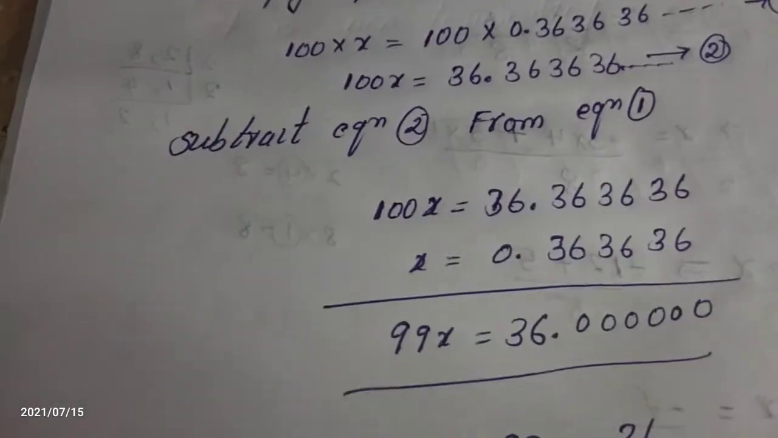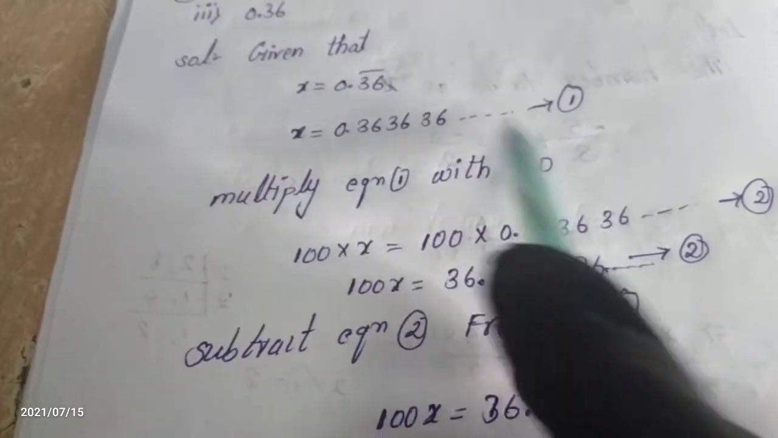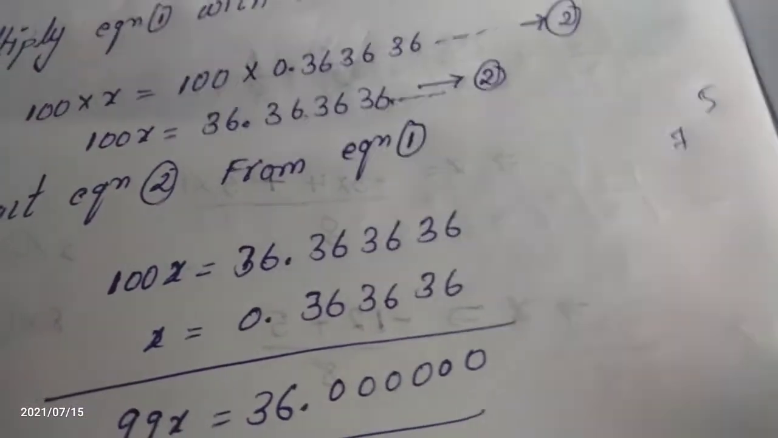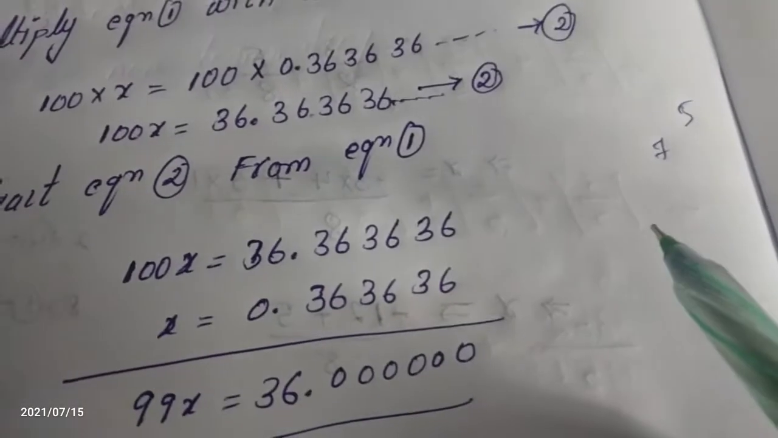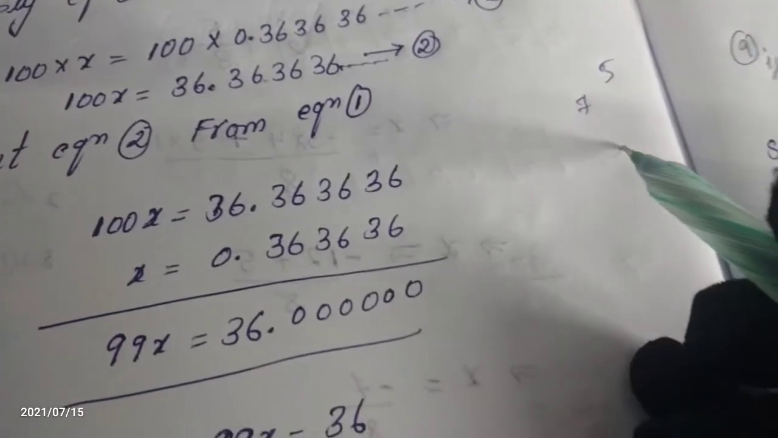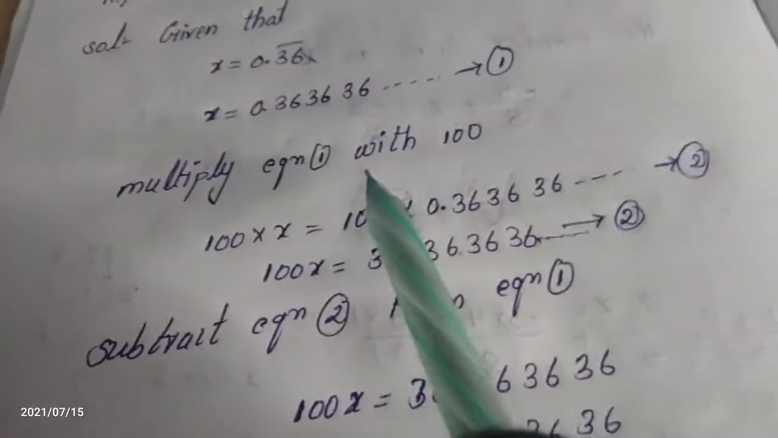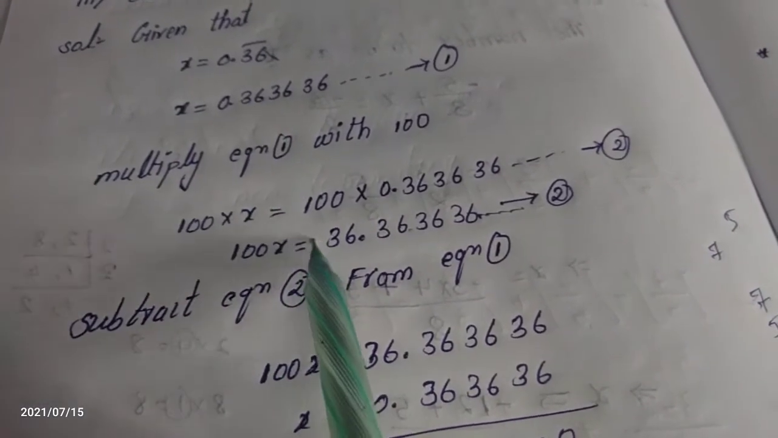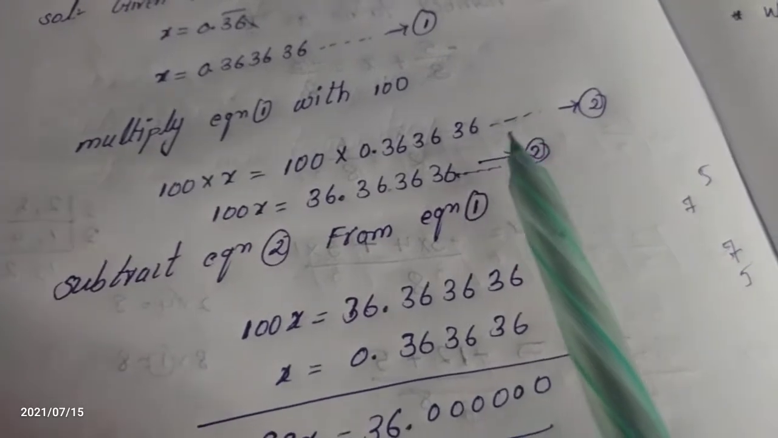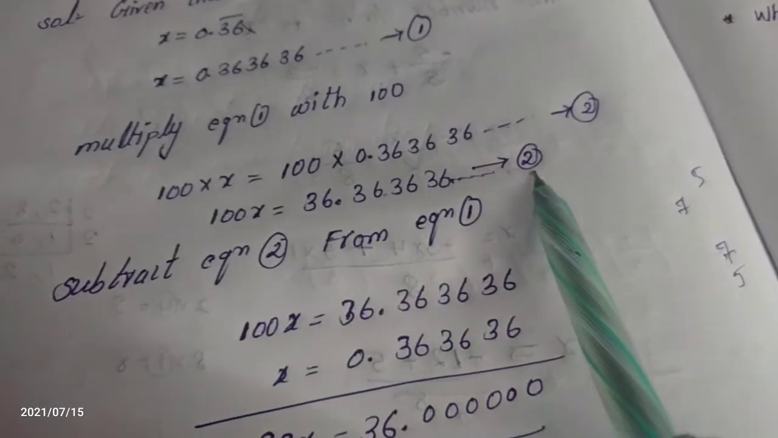On the next step, subtract equation 1 from equation 2. While subtracting, say 7 and 5, which number do we take first, the greater or the smaller? We take the greater number first, then the smaller. Here among the two equations, 100x is greater than x, so the second equation is greater and we take it first.